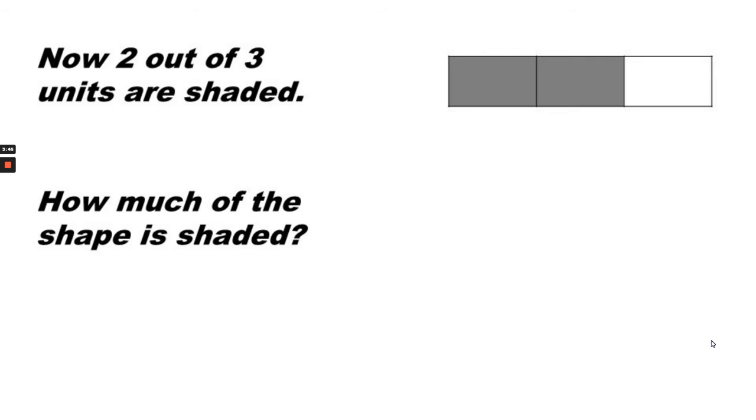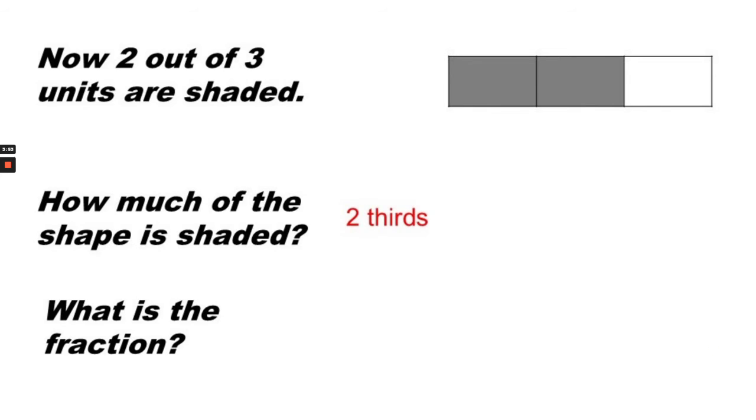Now 2 out of 3 units are shaded. How much of the shape is shaded? 2/3. So then what is the fraction? 2/3, because 2 out of the 3 parts are shaded.